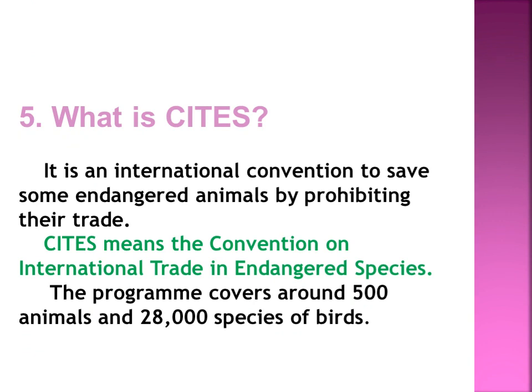And what is CITES? It is an international convention to save some endangered animals by prohibiting their trade. CITES means the Convention on International Trade in Endangered Species. The program covers around 500 animals and 28,000 species of birds.